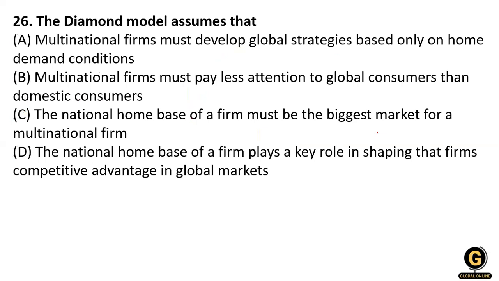Now the diamond model assumes that option number A, a multinational firm must develop the global strategy based only on the home demand condition.